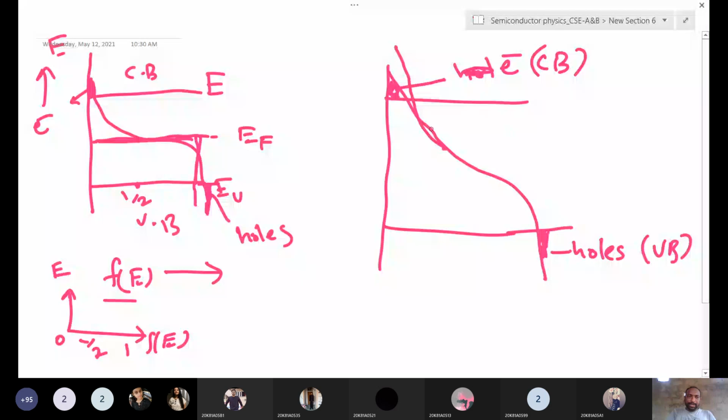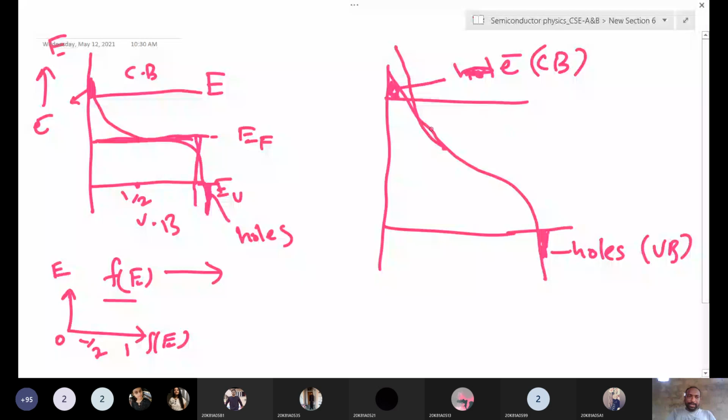At 0 Kelvin, all electrons are in the valence band only. At higher temperature, these electrons move into the conduction band. Using this probability density function, we can clearly explain the probability of a state being occupied by an electron. Okay, is this clear now, everyone?